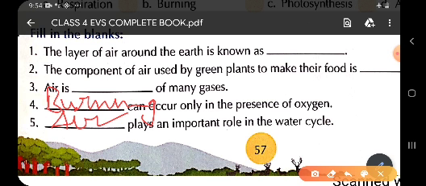As we know, there is a change of one form of water to another, and it is the air which helps in the movement of vapors to form clouds. So air plays an important role in the water cycle.